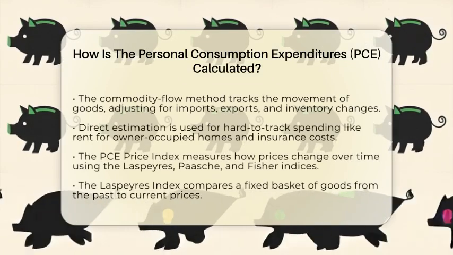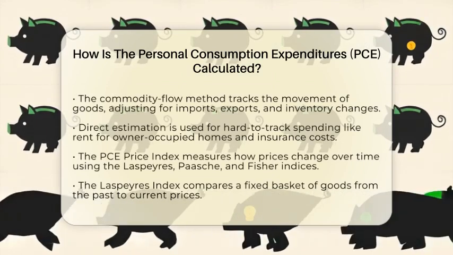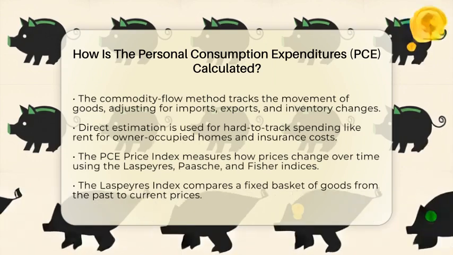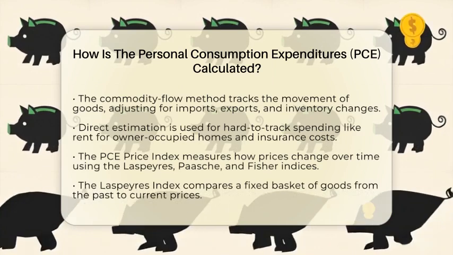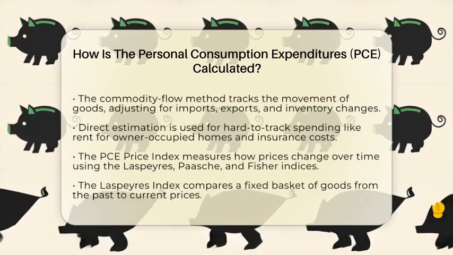The calculation uses two main methods. The first is called the commodity flow method. It tracks the movement of goods through the economy. It starts with data on how much is produced and sold, then adjusts for imports, exports, and inventory changes. This helps estimate what households actually buy and use.